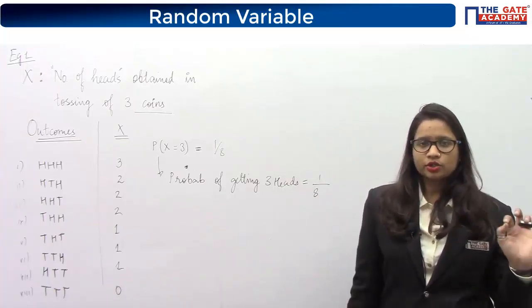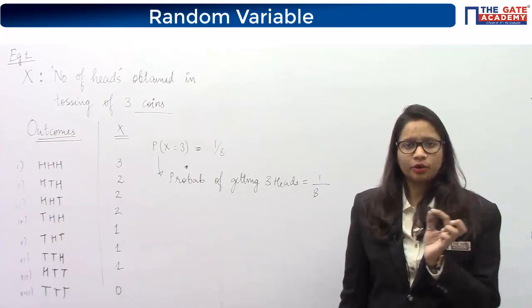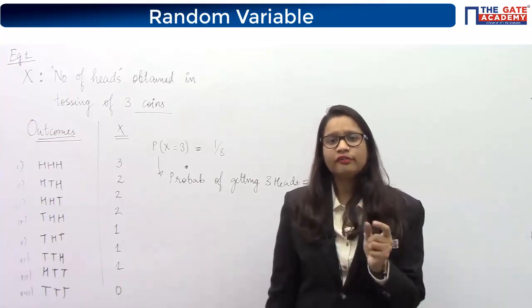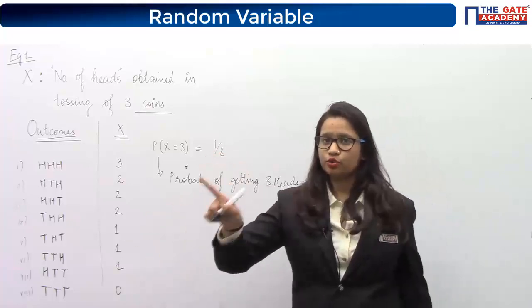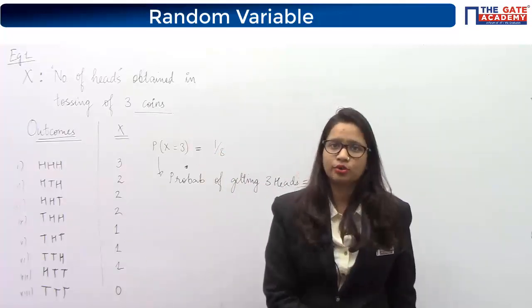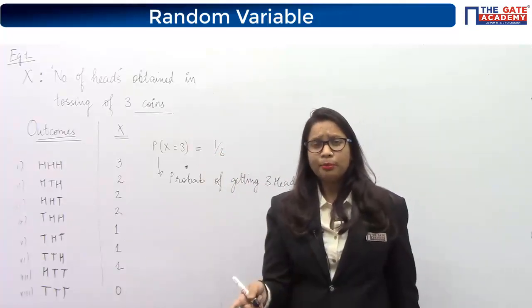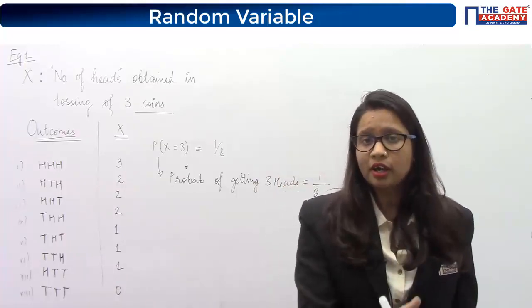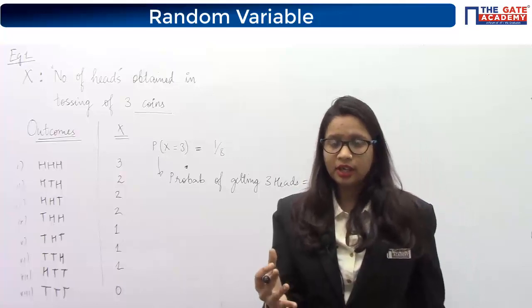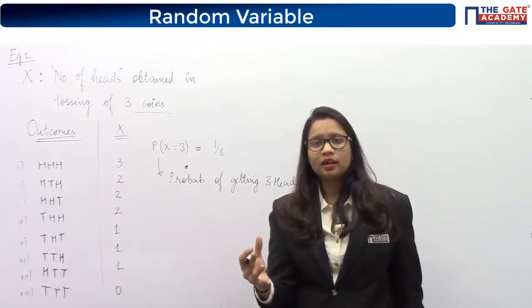Understood or not? So in itself x does not have any meaning, still we are using it. In this example, if you do not use x also, then also you can find out the probabilities. But in some cases, without using the concept of random variable, you can't solve the probability. And what all those cases are?